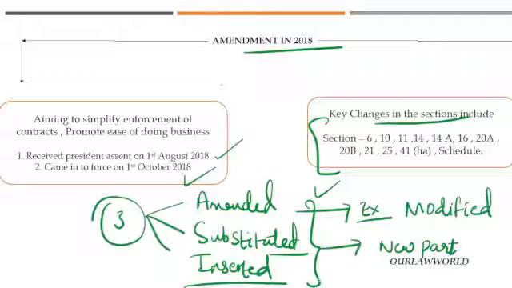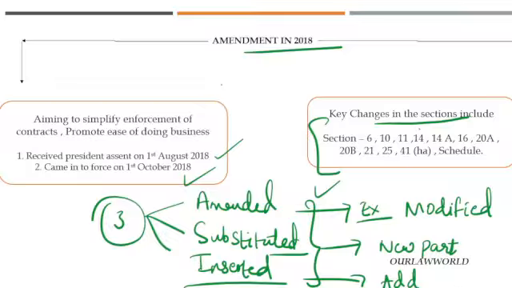Whereas inserted is something that is an addition. You need to remember this as adding a provision or a particular section or statement or content where, prior to the amendment act, there is no such section. Only after the amendment is that section entirely inserted. So don't get confused.